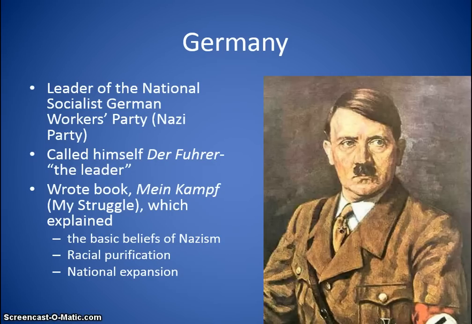Now, another thing for you to know is that Hitler was elected into office, right? He was chancellor. Chancellor would be kind of like their president. So people voted for him before he went on his rampage. And we'll be going over how people can vote for someone like Hitler and how he's able to kind of change the entire attitude of a country against one race or specific people.